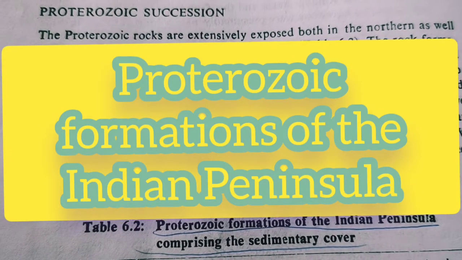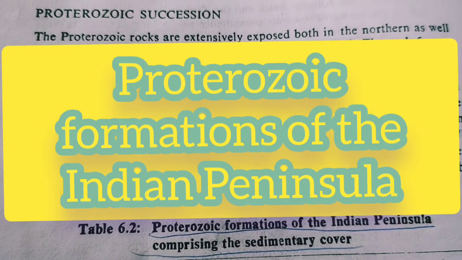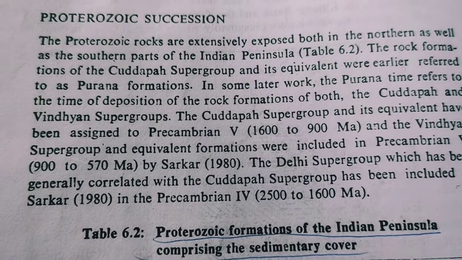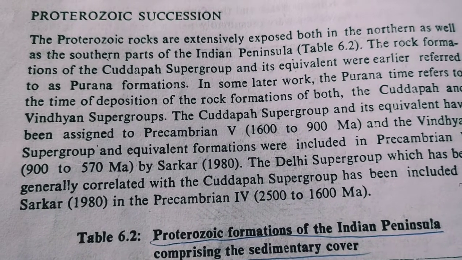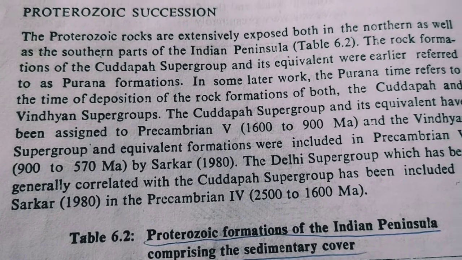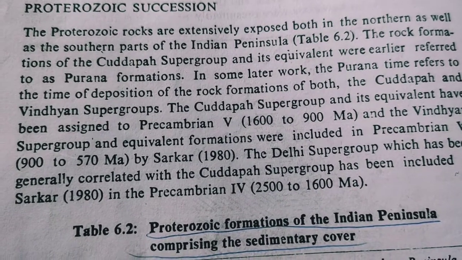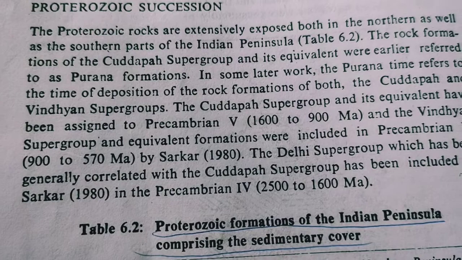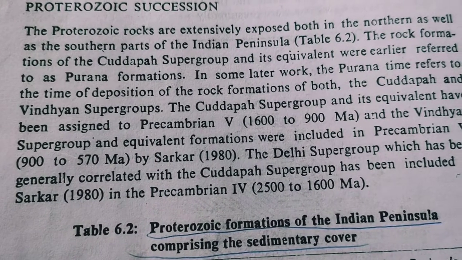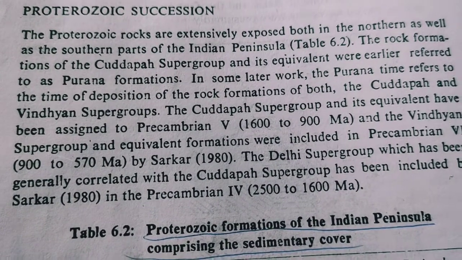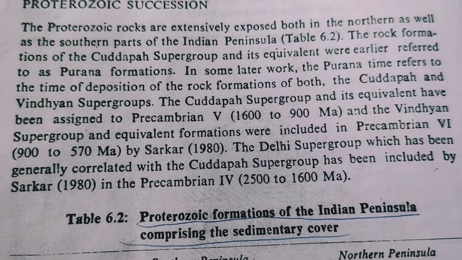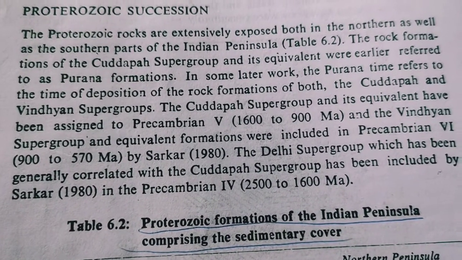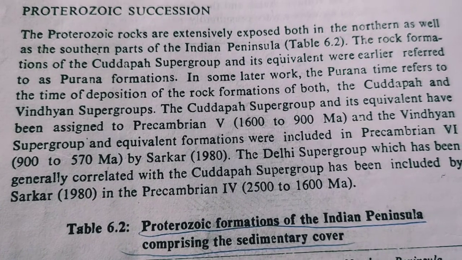Geological time scale, which starts from the Precambrian era. In the Precambrian era, the first is Archaeozoic and the second is Proterozoic. These can be combined together, which is called an Aeon, that is Precambrian. In that Precambrian, the Archaeozoic and Proterozoic era terms are formed. So, in this second, after Archaeozoic, we will now discuss the Proterozoic succession.